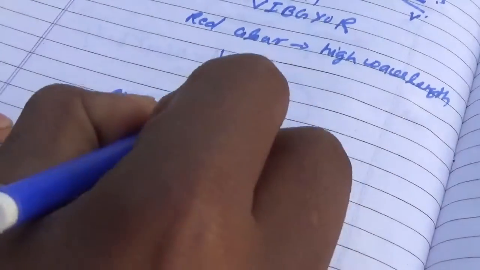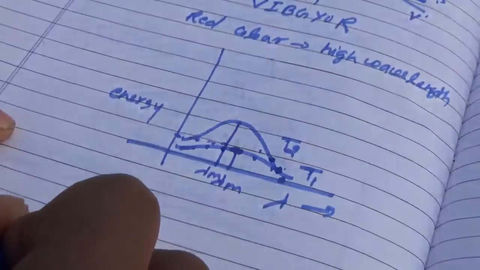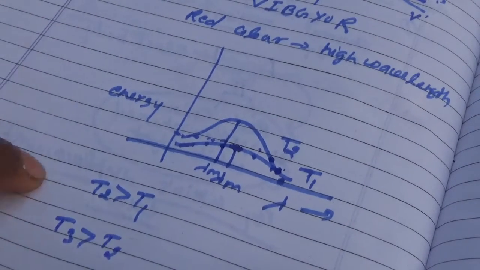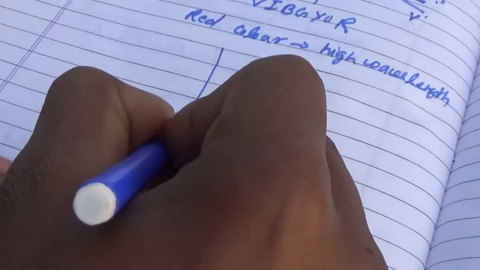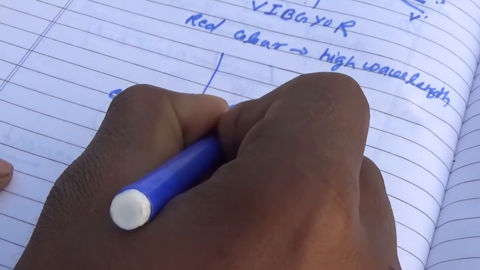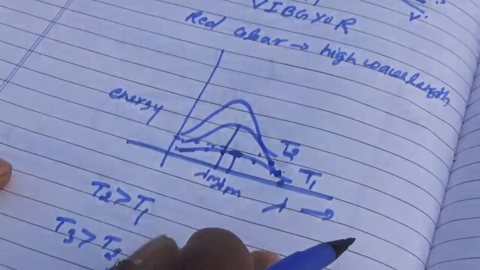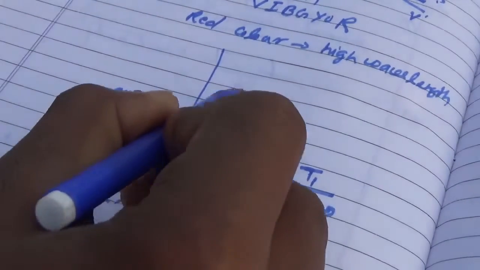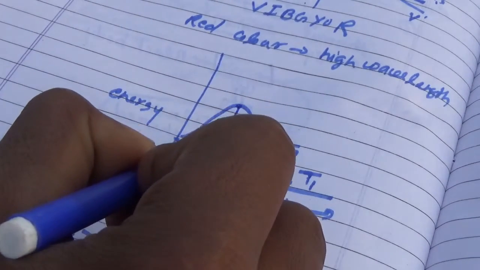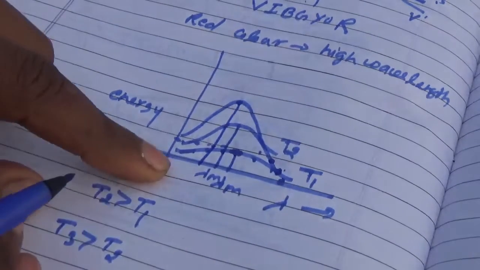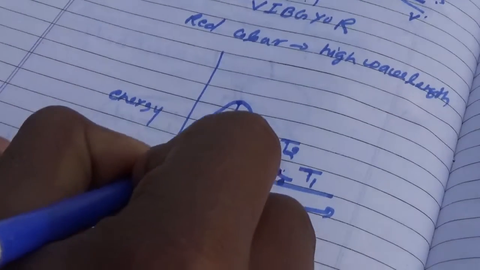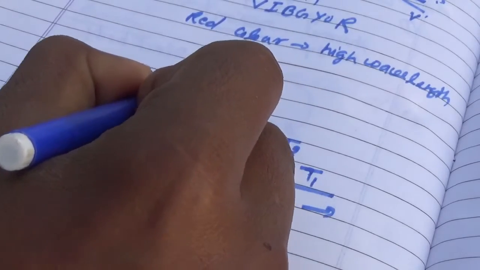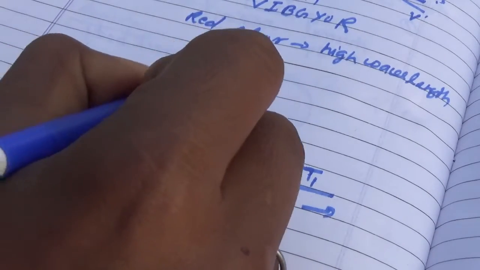Now at temperature T3, T3 is greater than T2, we have increased temperature again. Then we have found this curve in this way. From this curve you can see lambda m has been shifted to this point, but energy is going in increasing order.